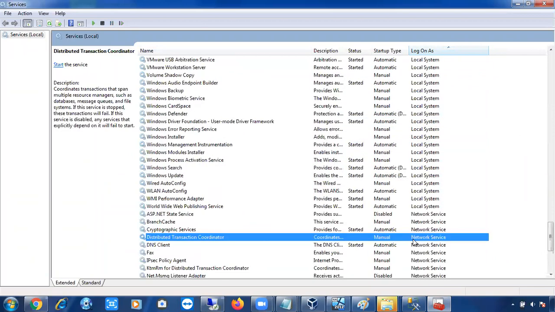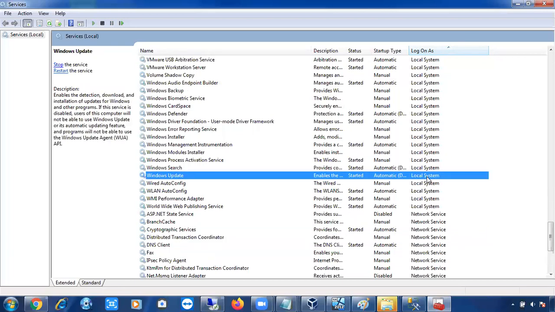Based on the priority, the services are going to run on the respective service accounts. The high priority service account is Local System. Your SQL Server, antivirus software, and any other important software will run on the Local System service account. Okay, I don't want this service account. I want to create my own service account. What is the problem with these service accounts?